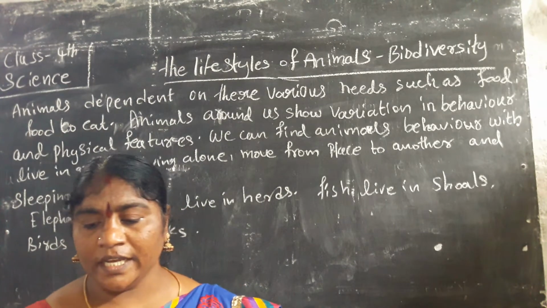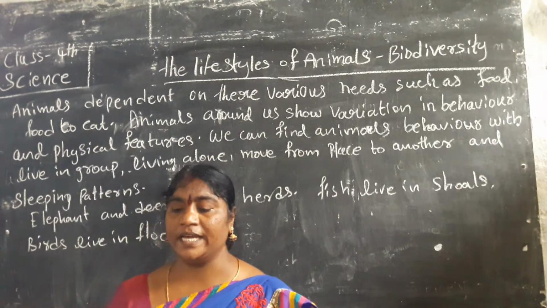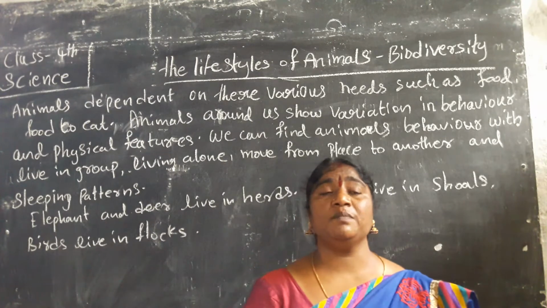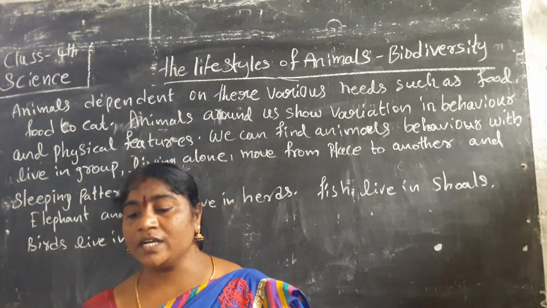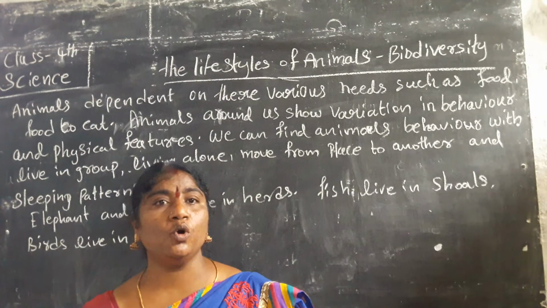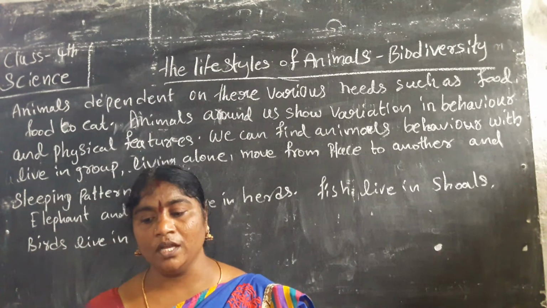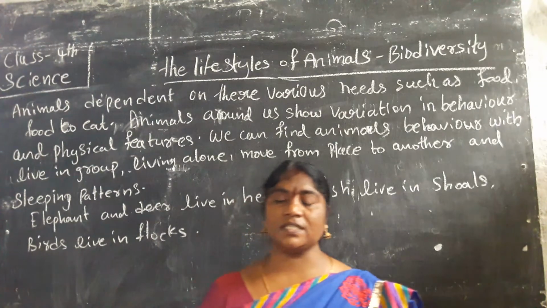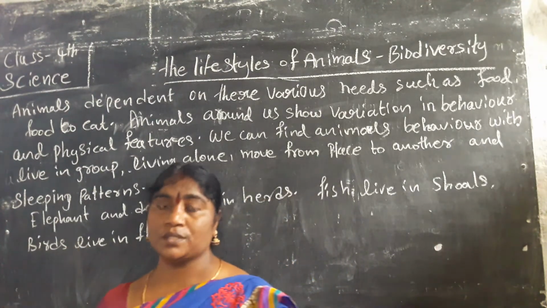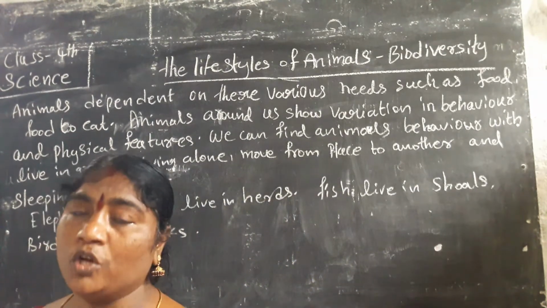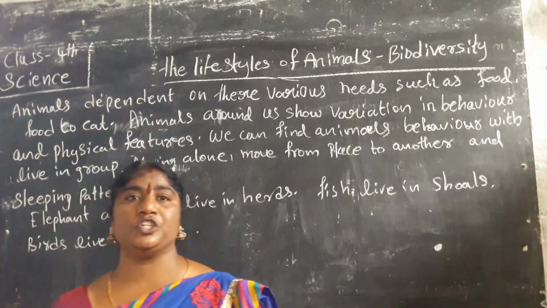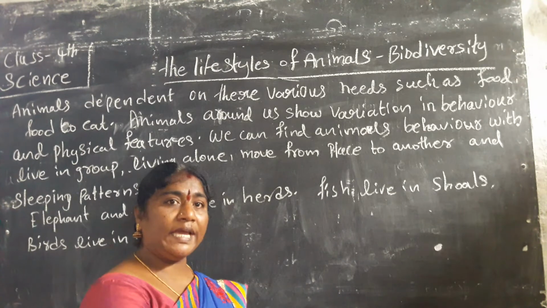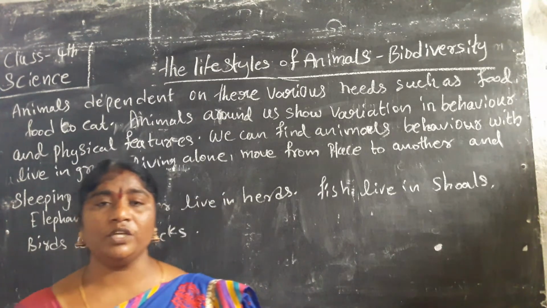Do you know, children? Name any 5 animals living around us, and name some animals we keep in our home. Have you seen goats? Do you know that goats and monkeys live in groups? Yes, goats also live in groups: a group of goats, a group of sheep, a group of hens. They live in groups.